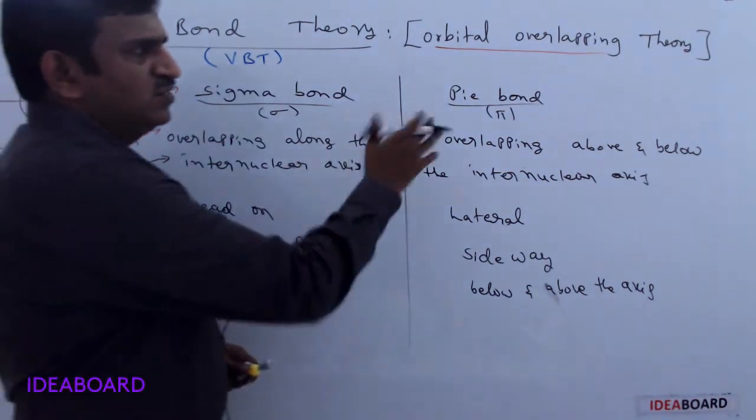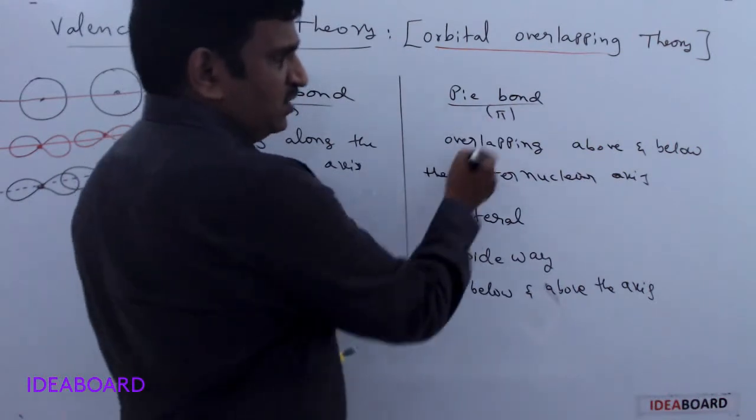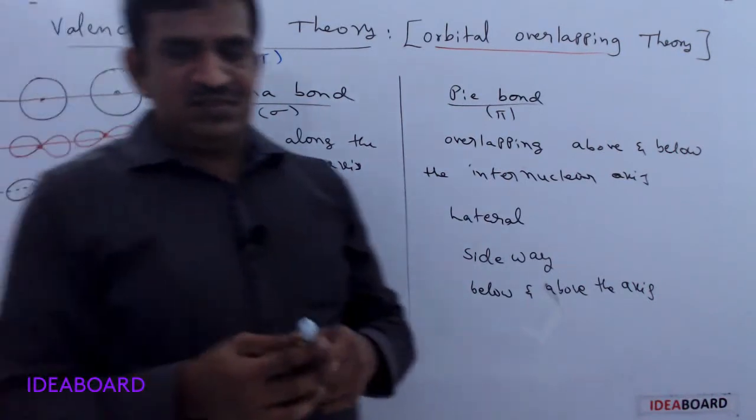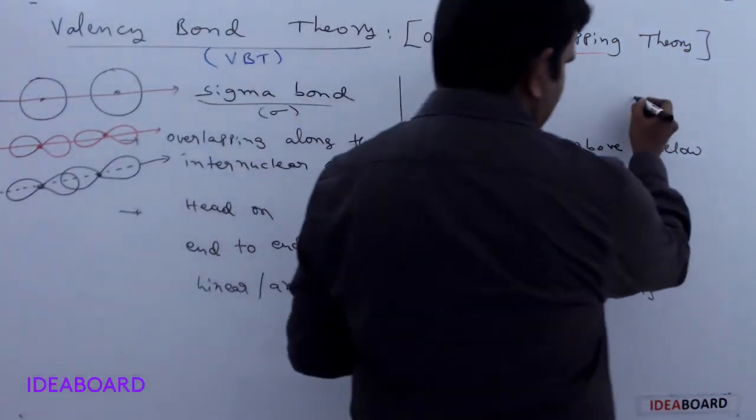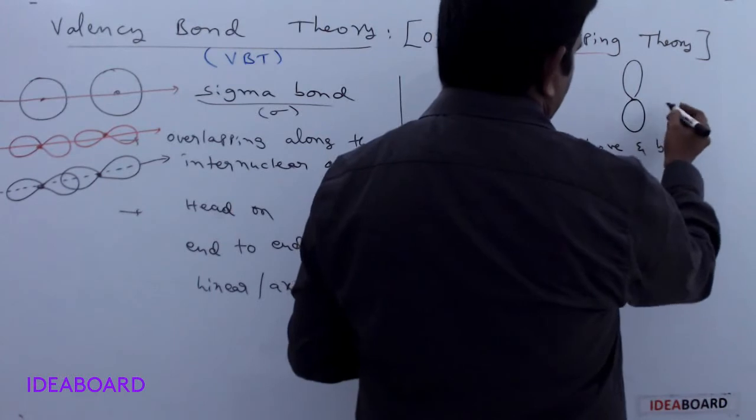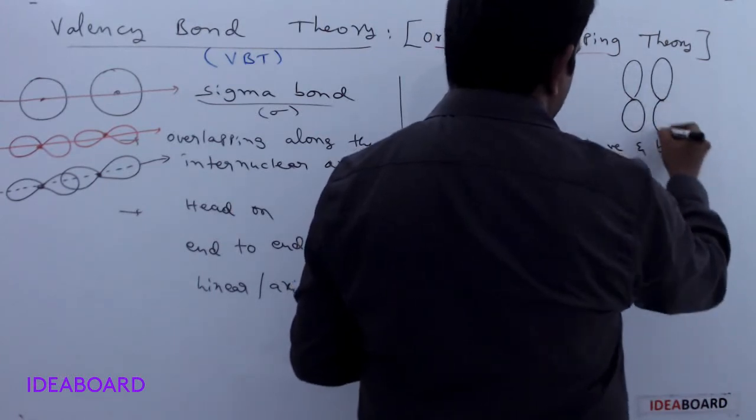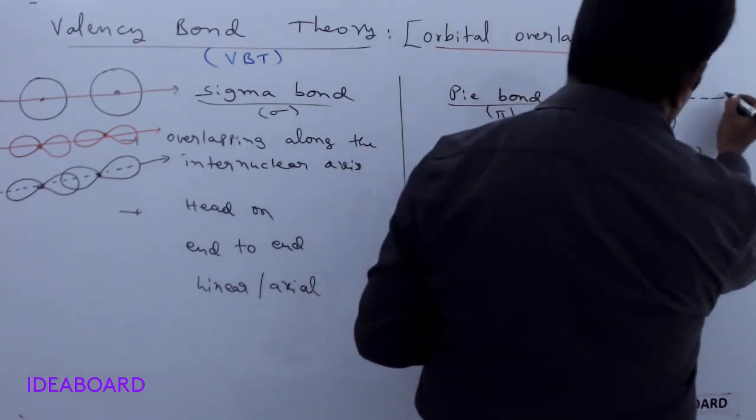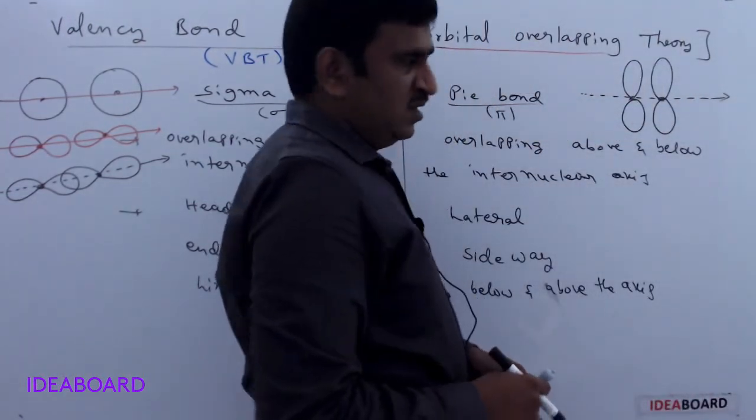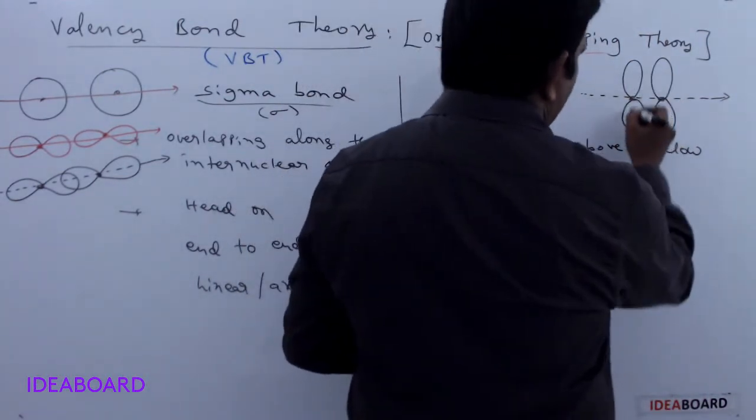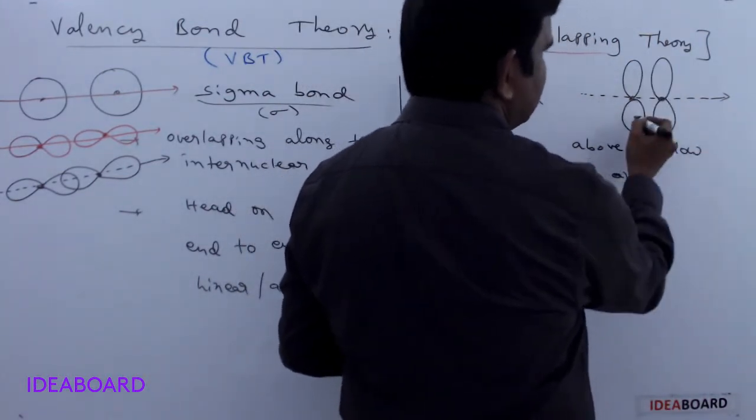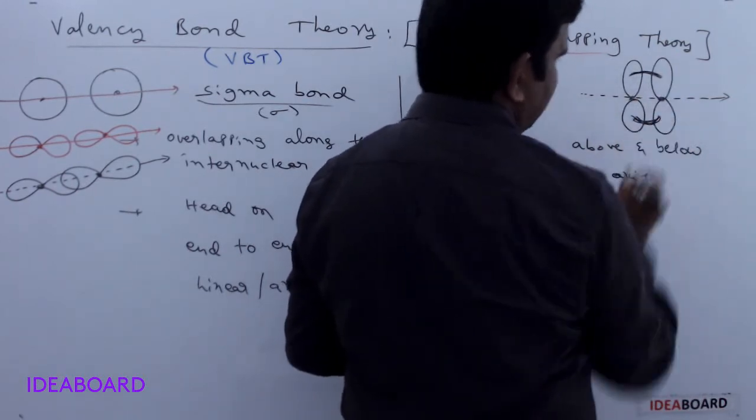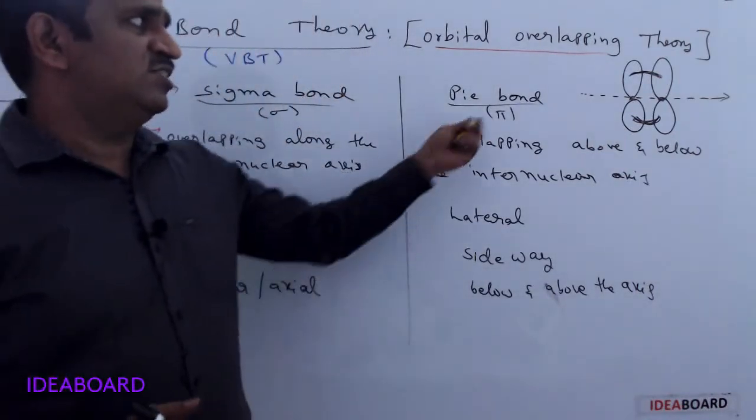Okay, what does a pi bond mean? The atomic orbitals overlap above and below the internuclear axis. Here I am taking two orbitals. This is one orbital, and this is the second orbital. These are the nuclei, and the line passing through them is called the internuclear axis. Above the internuclear axis is this lobe, below is this one. When these overlap above and below, it is called pi bond formation.